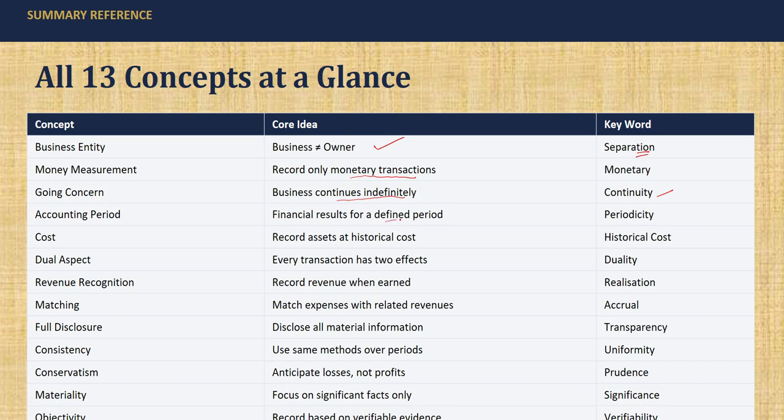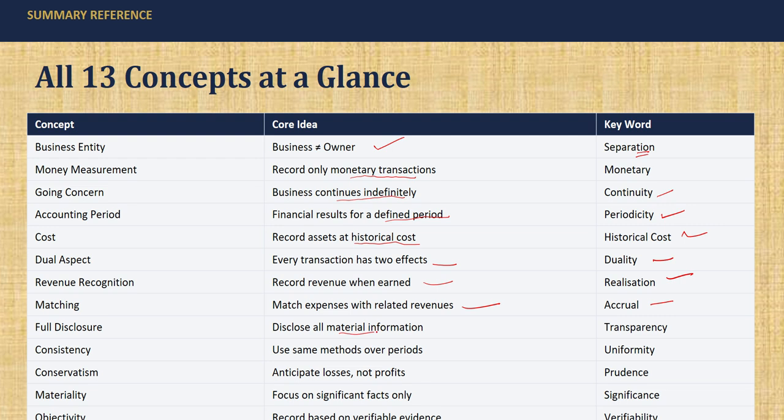financial results only for a definite period. It talks about periodicity. And then cost: recording assets at historical cost and not the market value. And then dual aspect: every transaction has two effects. Okay, duality. And then revenue recognition: record revenue when earned or on realization. Then we saw the matching concept, matching expenses with related revenues. That's called accrual. And then full disclosure: disclose all material information.